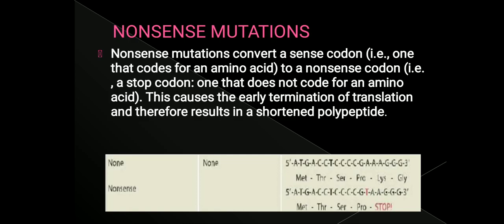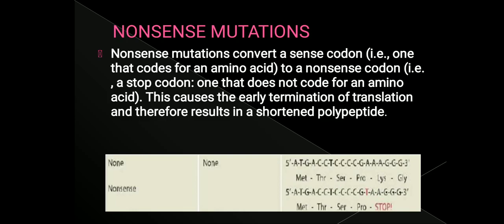So when a sense codon is converted to a stop codon or a nonsense codon, this type of mutation we call a nonsense mutation. Because of nonsense mutation, usually there is early termination of translation. Therefore, the protein or polypeptide that is being formed will usually be short.